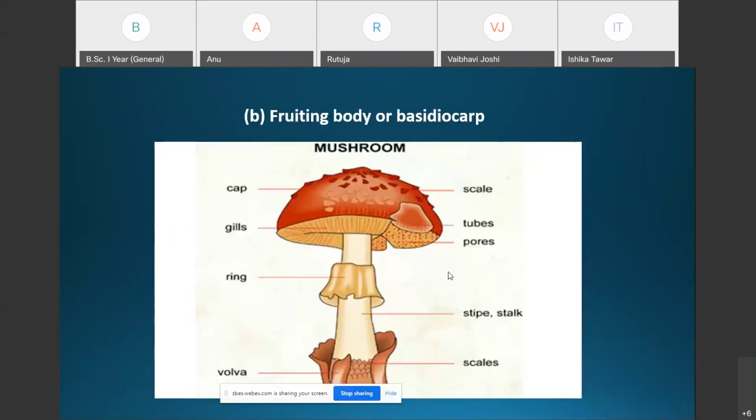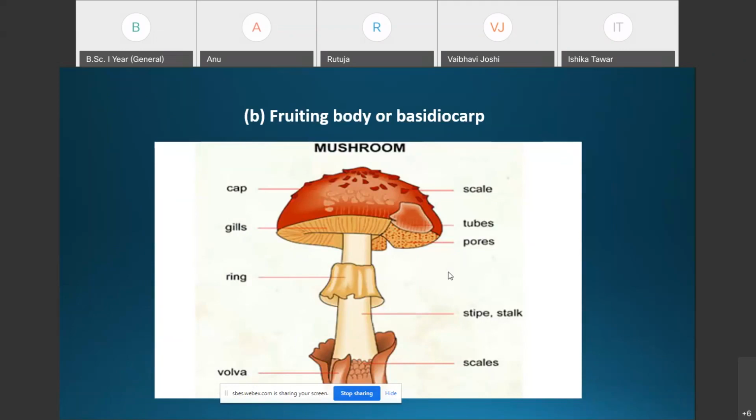Now the second part of the structure, that is the fruiting body or the basidiocarp. Generally this fruiting body is developed after sexual reproduction in Agaricus.